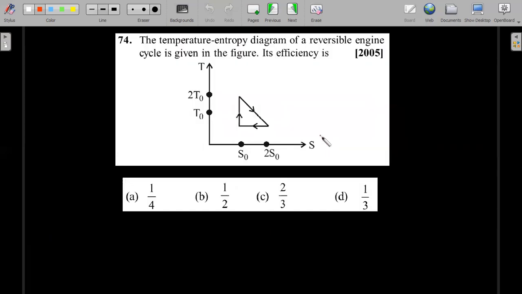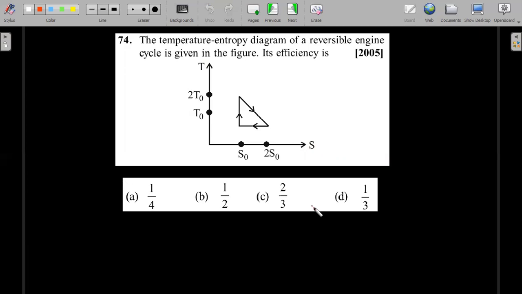Another type of question is the cyclic process given using entropy as one of the axes. Okay, so the famous one among them is the temperature-entropy diagram of a reversible engine, which is given this way, and he's asking what is the efficiency of this cyclic process. Efficiency, we till now understood from a PV diagram or VT or anything else. So this is slightly different, and this is a T versus S diagram. Okay, so give it a try. I'll give you the solution in the next slide.